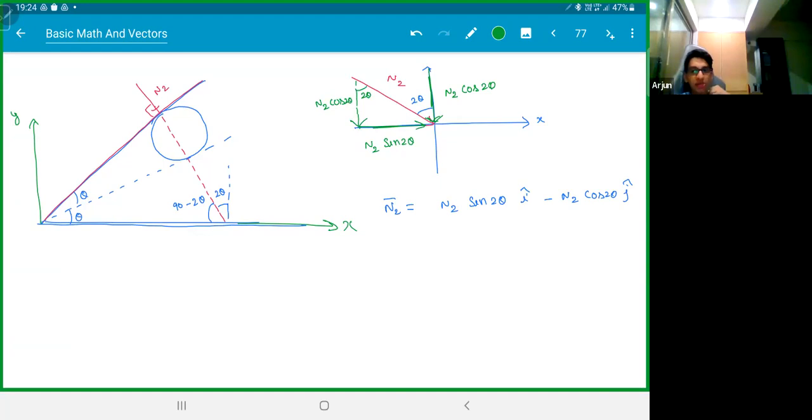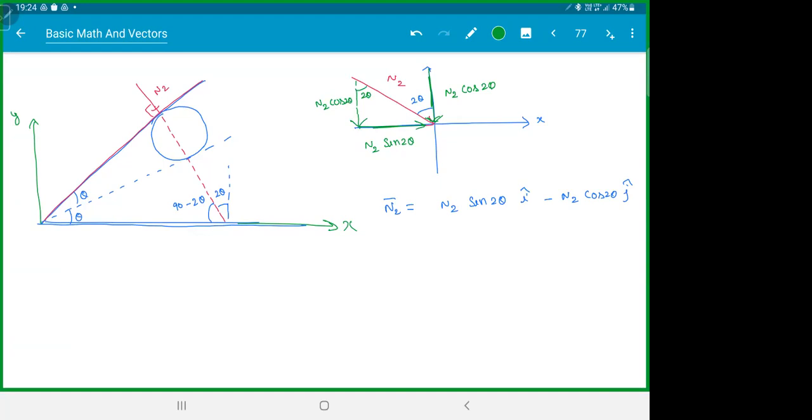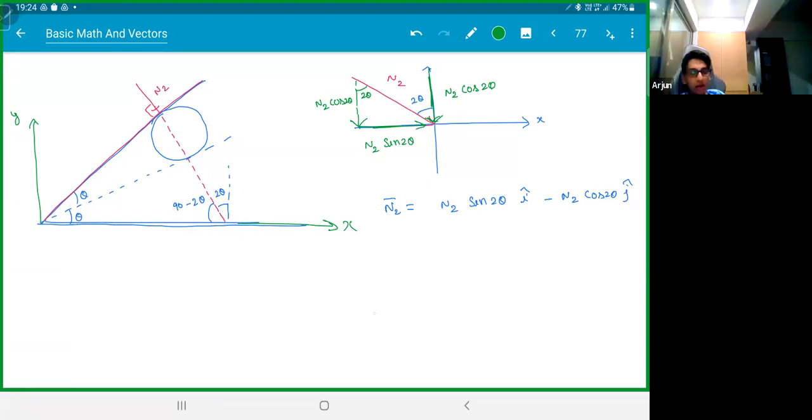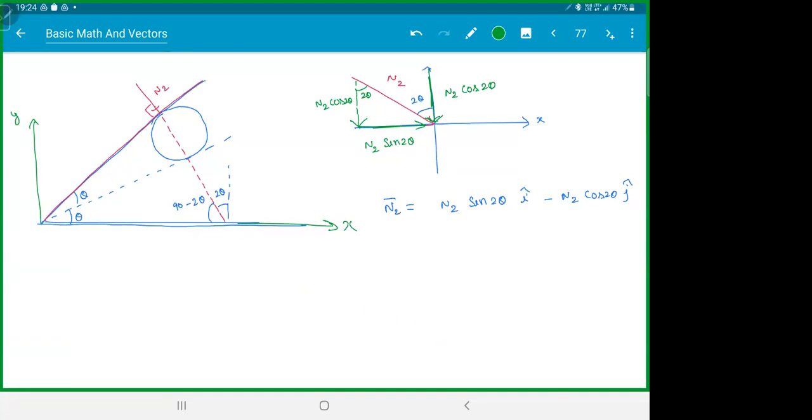So basically you split the vector parallel to itself, right? Because you can move the vector anywhere, it doesn't change. Whether I keep it here or here or here, it shouldn't change the answer. Everyone got this? Any doubts, please ask me. This is quite important. This is how we need to learn resolution of vectors. All clear? Let's go ahead.